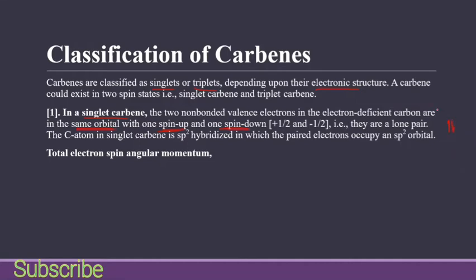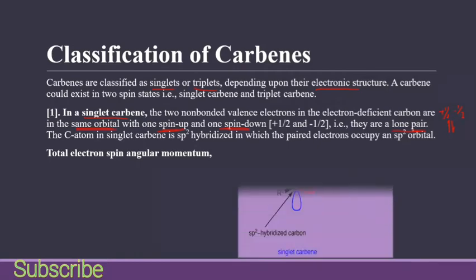So it is plus 1/2 and minus 1/2. They act as a lone pair. The carbon atom in the singlet carbene is sp2 hybridized, in which the paired electrons occupy an sp2 orbital.